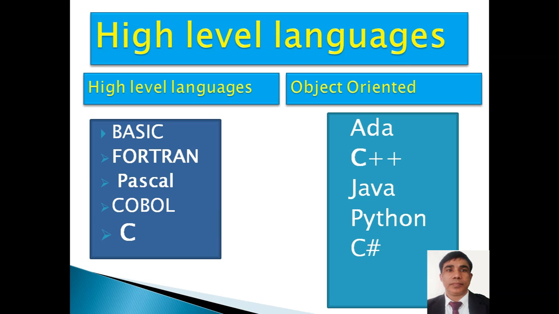High level languages are BASIC, Fortran, Pascal, COBOL, C. And there is another category which is object oriented: Ada, C++, Java, Python, C#. Object oriented programming languages reduce the complexity of a program. If we are going to build a large project, in that case, procedural programming is